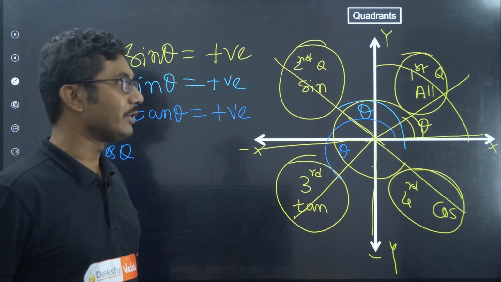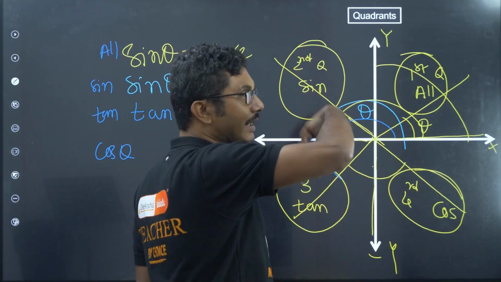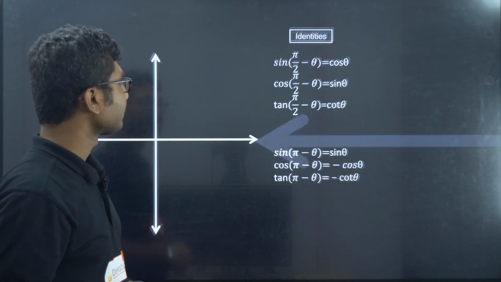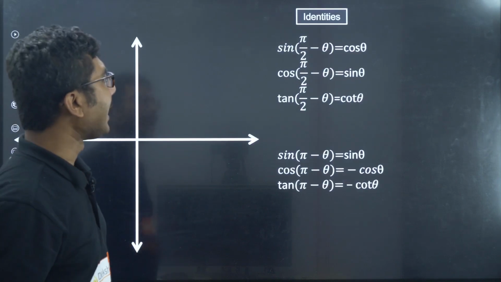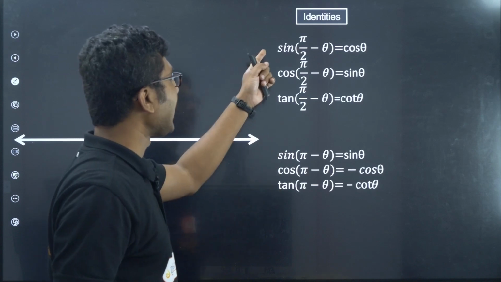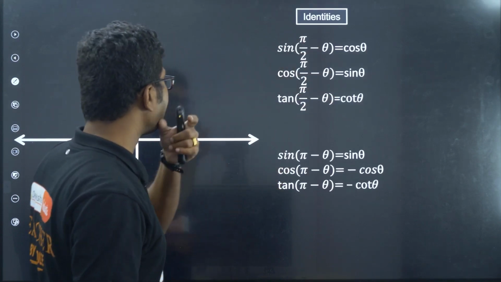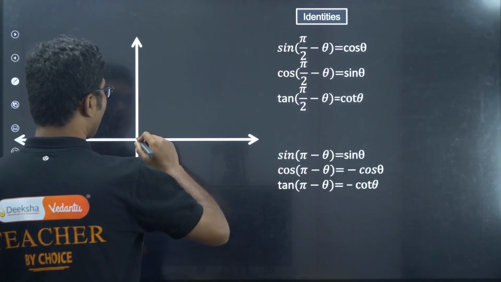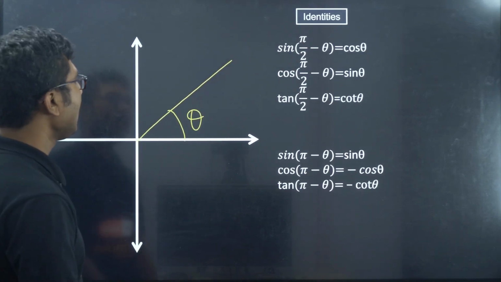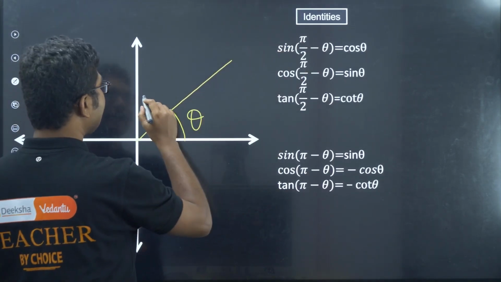Any angle can be calculated because we can just rotate the angle and find the final angle and then we can calculate. Okay. Now there are a few identities that you have to remember. So sin of pi by 2 minus theta. What is the meaning of that? Suppose this angle is theta, and pi by 2 minus theta is this angle.